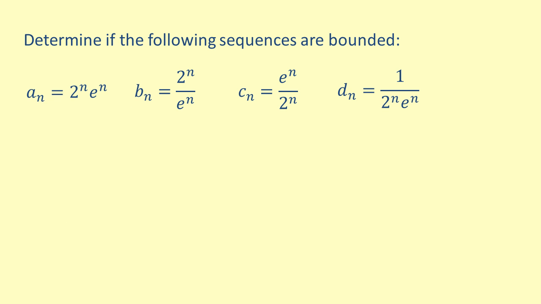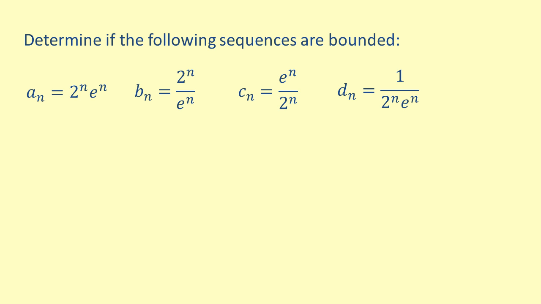Let's work through some examples of this. We want to determine if sequences a sub n equals 2^n times e^n, b sub n equals 2^n over e^n, c sub n equals e^n over 2^n, and d sub n equals 1 over 2^n times e^n are bounded. Since none of these sequences can ever have negative values, all of the sequences are bounded below by 0. We know this because 2^n and e^n appear in each sequence, and neither of these functions can ever be negative.